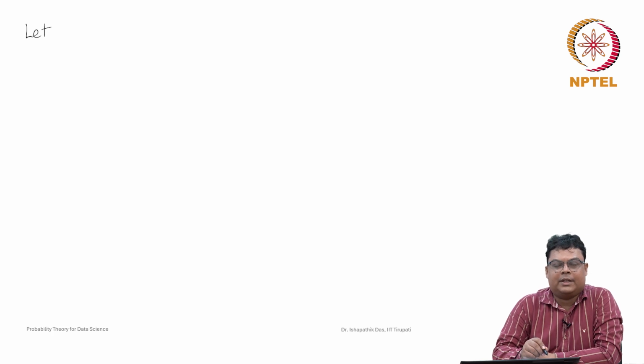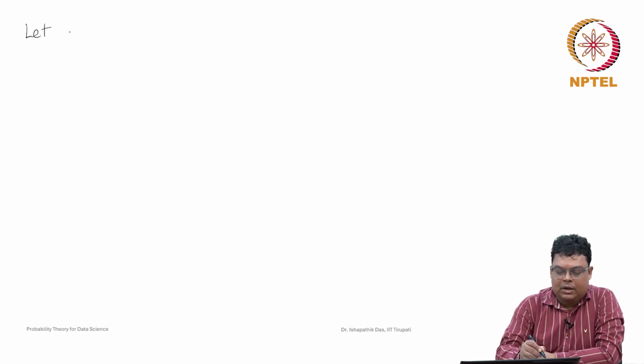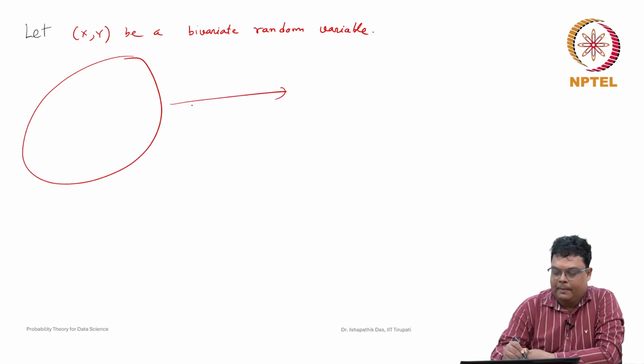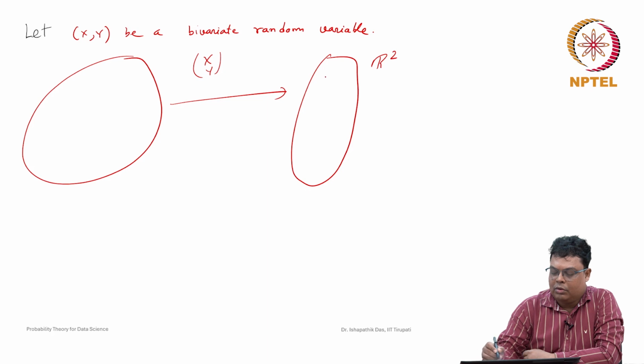Let us first discuss the bivariate random variable case. Let (X, Y) be a bivariate random variable. How was it defined? For a random experiment, we have a sample space S, and a bivariate random variable is defined by a measurable function. (X, Y) is a measurable function. For each s in S, we will find a point in R2, so it is (X(s), Y(s)).